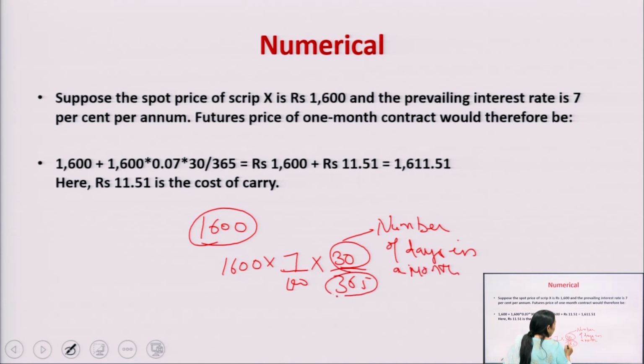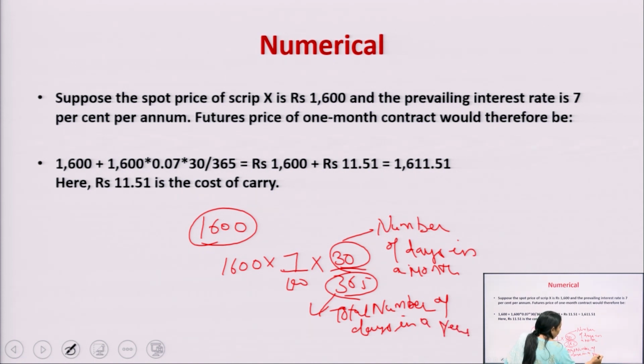This is then divided by the total number of days in a year, and the 7 is the rate of interest which the bank is going to charge.